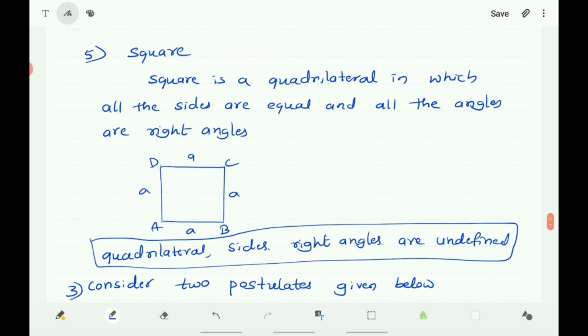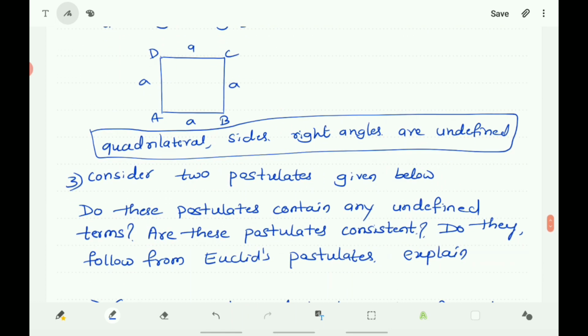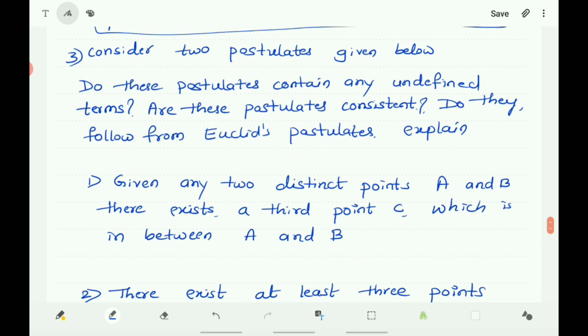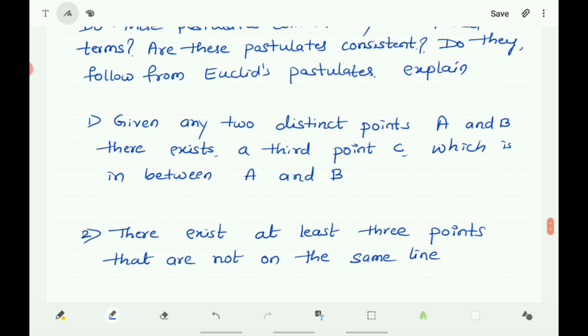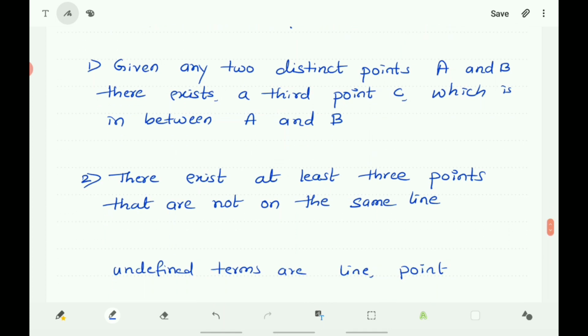Next, consider two postulates given below. Do these postulates contain any undefined terms? Are these postulates consistent? Do they follow from Euclid's postulates? Explain. The postulates are as follows. Given any two distinct points A and B, there exists a third point C which is in between A and B. Second, there exist at least 3 points that are not on the same line.